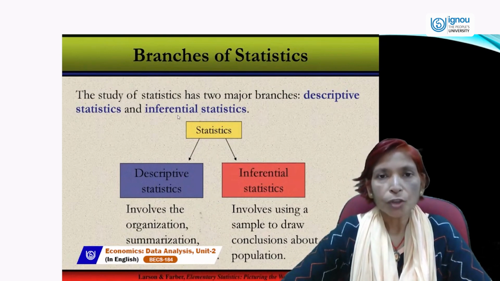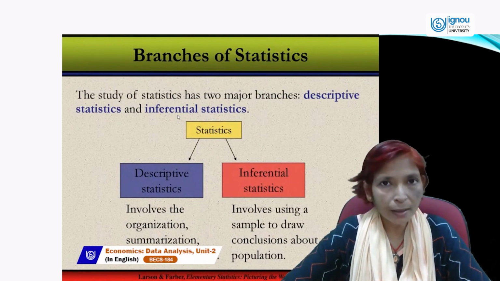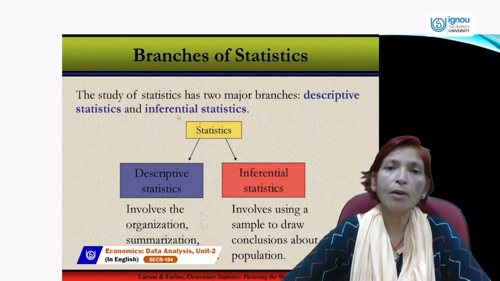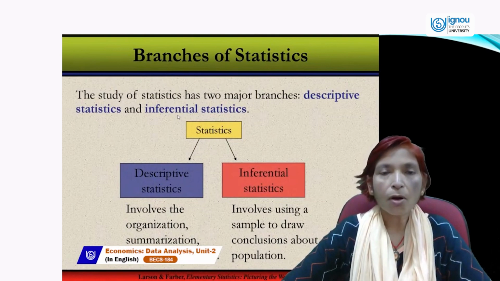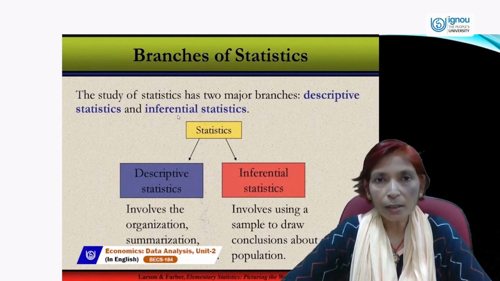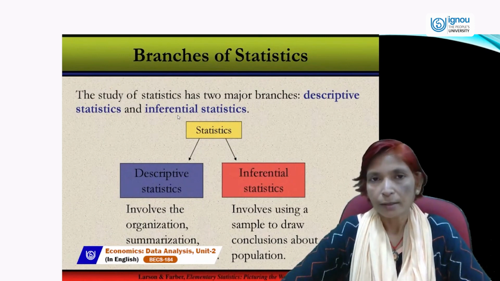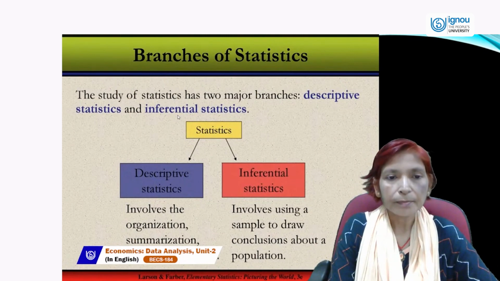So there are two things which we include in descriptive statistics, that is organization of data and summarization of data. And inferential statistics involves using a sample to draw conclusions about a population. If we draw conclusions from the whole population, that is called inferential statistics.